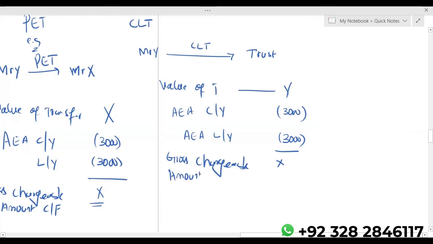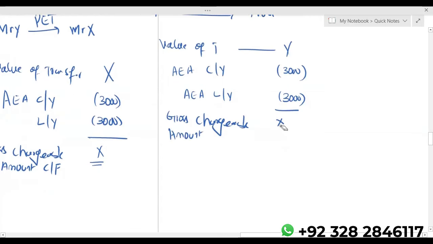Whatever the gross chargeable amount comes, I'm assuming the gross chargeable amount is 5 lakh. So you will not be paying IHT on that 500,000. We have to check nil rate band. Nil rate band is 3,25,000.